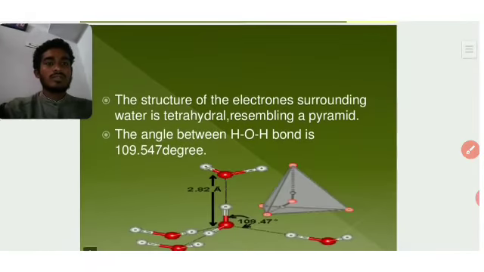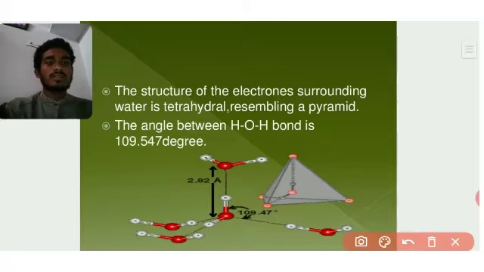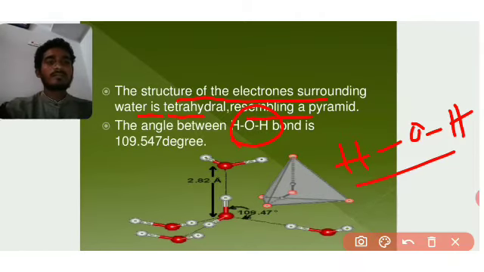Next, the structure of electrons surrounding water is tetrahedral, resembling a pyramid. The angle between hydrogen, oxygen and hydrogen. Here in water, these are a linear shape. Which is the linear shape?